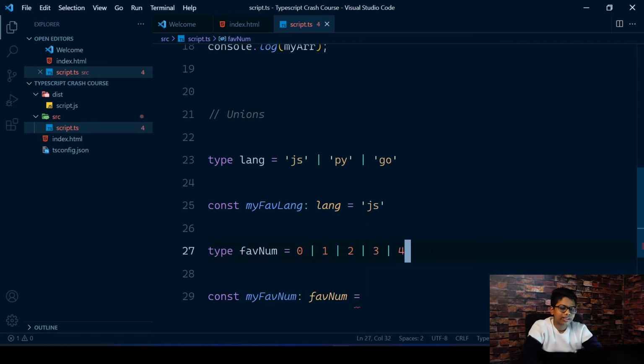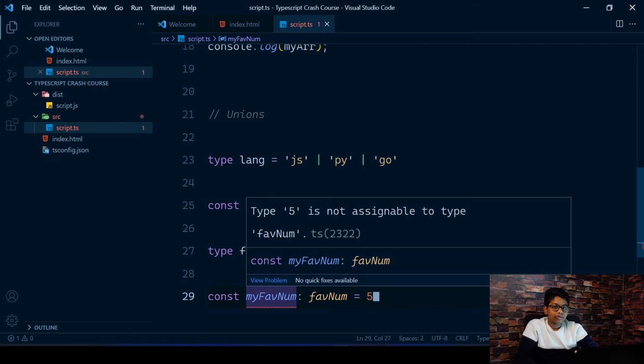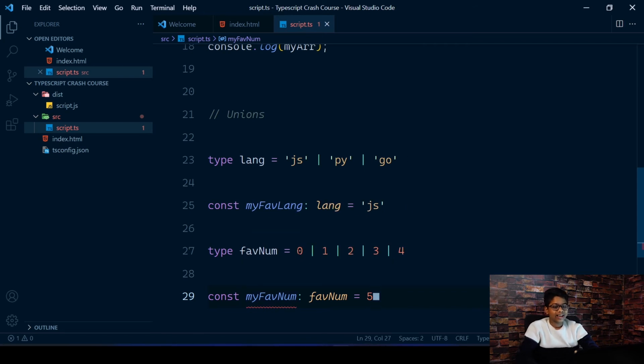If you added 4 here, it can be even that. So it can give 4 in here, it's valid. And if you give 5 in here, it won't be valid because this type can accept only 0, 1, 2, 3, or 4. So that's how you can work with these.